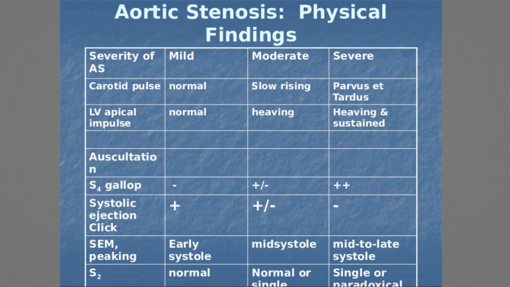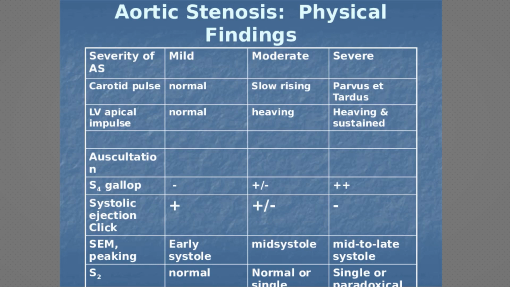Carotid pulse, if you examine it, is normal in mild, slow rising in moderate, and in severe, pulsus parvus et tardus. LV apical impulse is normal in mild cases, heaving in moderate cases, and heaving and sustained in severe cases. On auscultation, an S4 is very difficult to find in mild, but in severe aortic stenosis you will find S4.